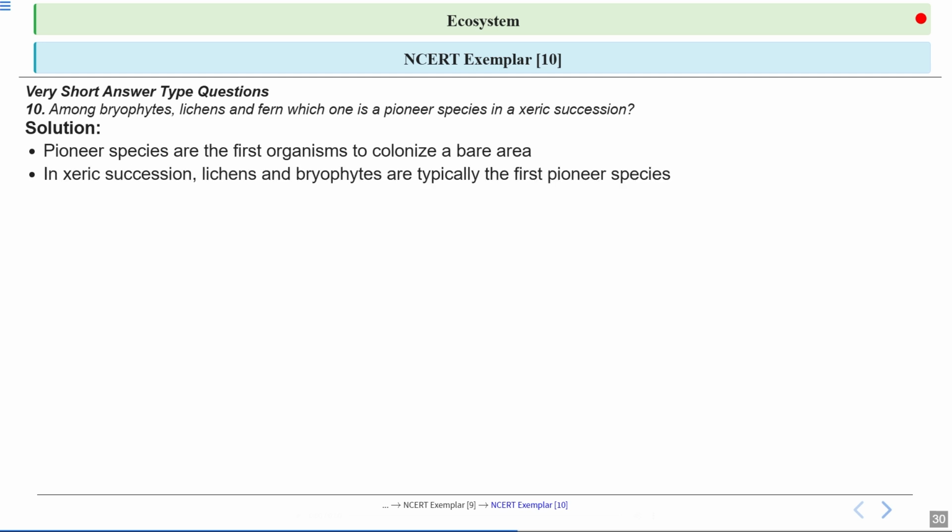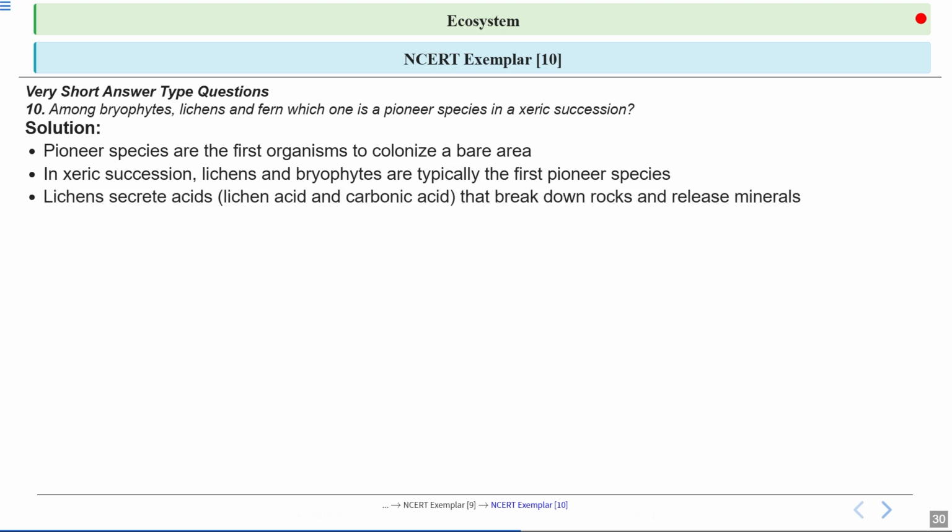In the case of xeric succession, which happens in dry, barren places like rocks or deserts, lichens and bryophytes are usually the first to arrive. These organisms are tough and can survive harsh conditions where most plants cannot survive. So, they start the process of making the environment suitable for other species. Lichens play a special role here. They produce acids like lichen acid and carbonic acid, which slowly break down the surface of the rocks.